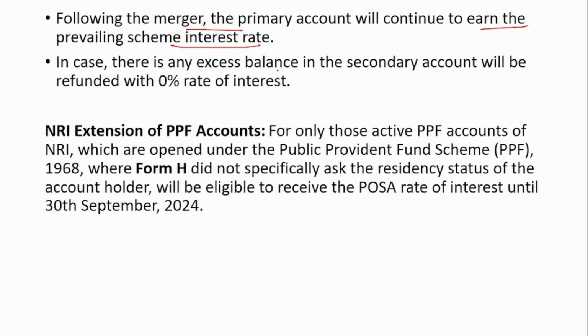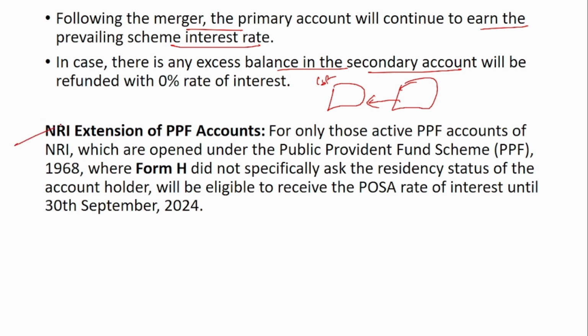In case there is an excess balance in the secondary account, then no interest will be provided and the amount will be refunded to the customer. So remember, there are two accounts in this case, and whatever amount is in the primary account, only that will earn the PPF interest rate, and only if it is within the limit. The amount in the secondary account will be transferred to the first account, but only if the overall limit is within the permissible limit. Otherwise, the amount in the secondary account will be refunded with 0% interest.